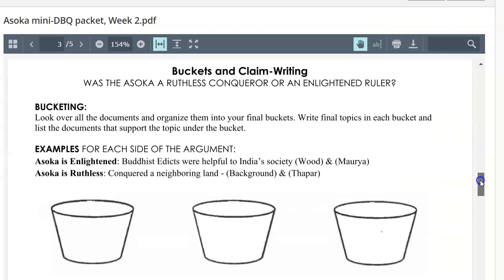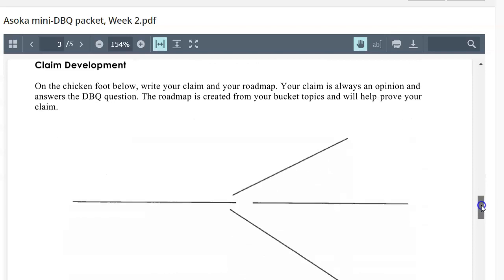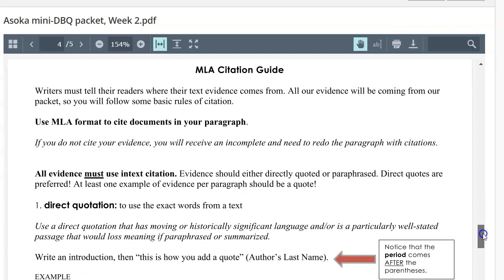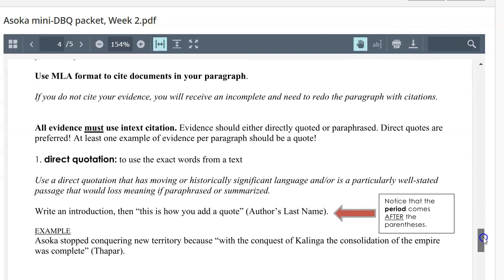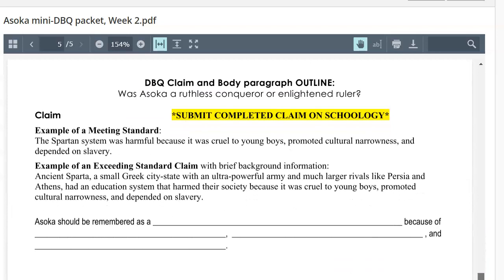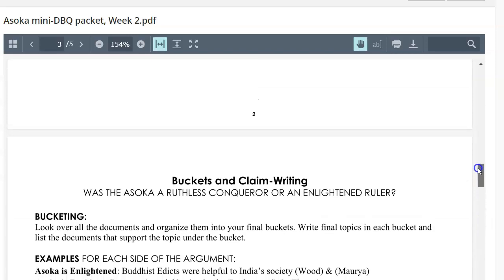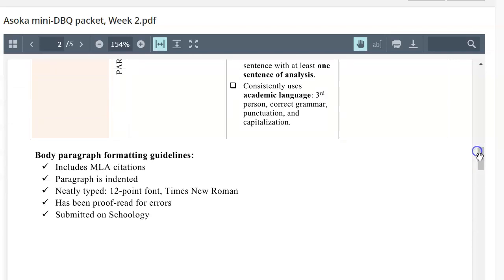In the packet, I have the rubric again and bucketing, organizing your evidence, and then preparing your claim. And there continues to be information about MLA citations. And then the body paragraph. We will get to the body paragraph momentarily. I know I'm scrolling through it quickly, but you can go through this at your own pace. I'm also going to be using the slide presentation to walk you through the process.